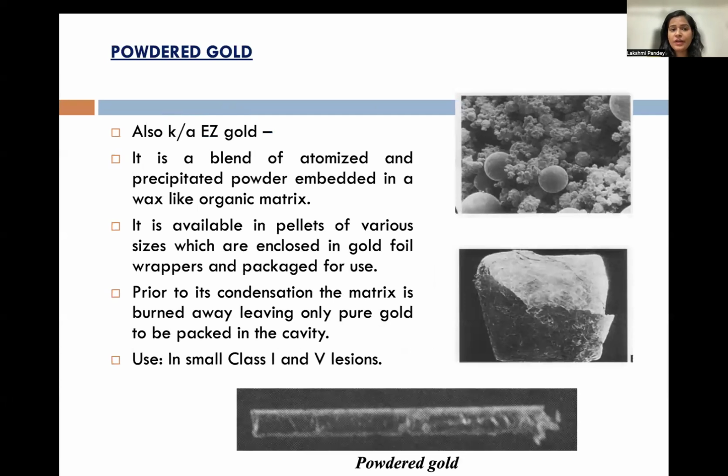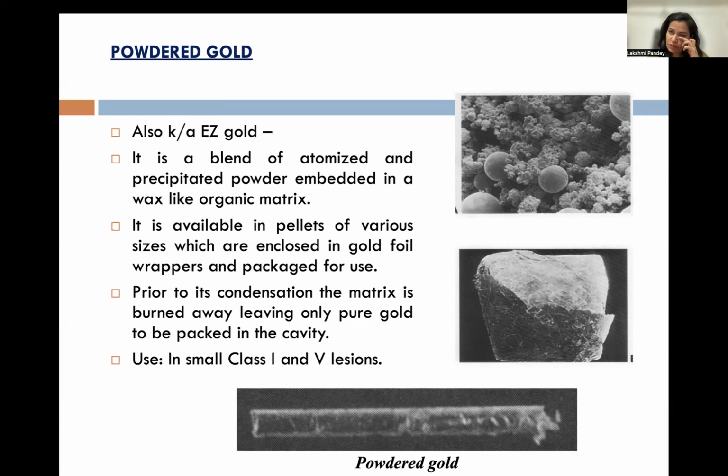Another most important one, which I told you, was EZ gold or powdered gold. It is a blend of atomized and precipitated powder in a wax-like organic matrix. So what exactly it means is the powdered gold is mixed with the wax and formed into ingot or cylinder forms. It is available in pellets of various sizes, which are enclosed in gold foil, wrapped and packaged for use. Prior to its condensation, the matrix is burned away, leaving only pure gold to be packed in the cavity.